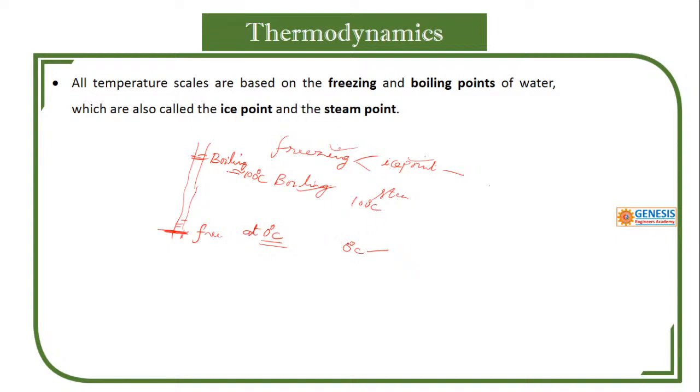While defining these thermodynamic scales, they have fixed two points. One is called the freezing point, the other one is called the boiling point. The freezing point is also called the ice point, and the boiling point is also called the steam point. We will discuss now what these are.